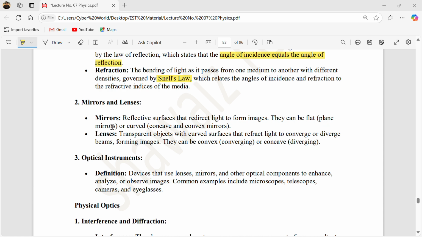That can be a flat plane mirror. If the plane is flat, then you can see your flat image, but if the surface is curved, then the two examples of curved mirrors are concave and convex mirrors. These have their own different properties.